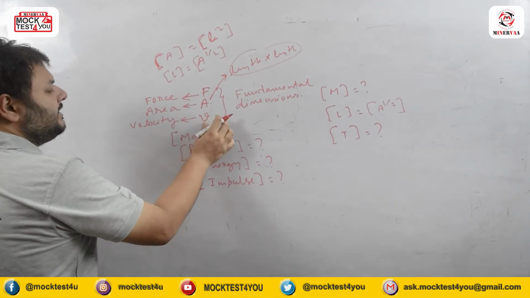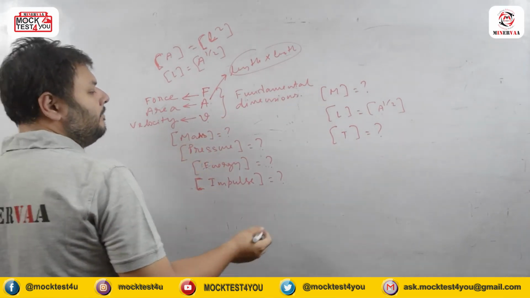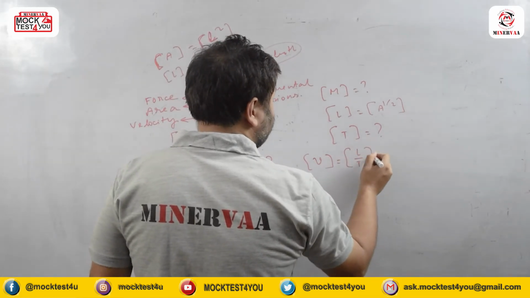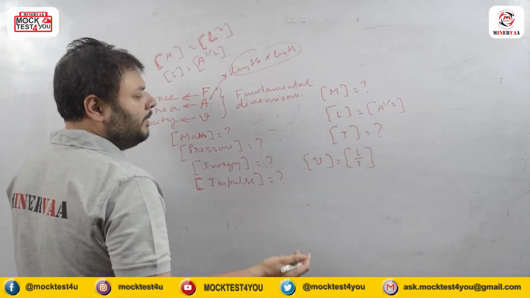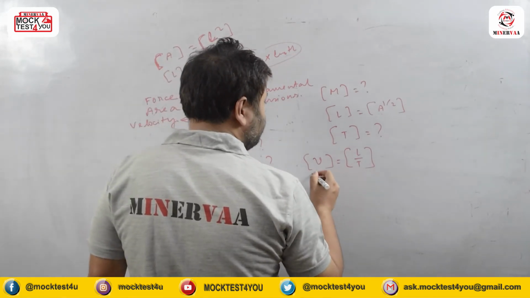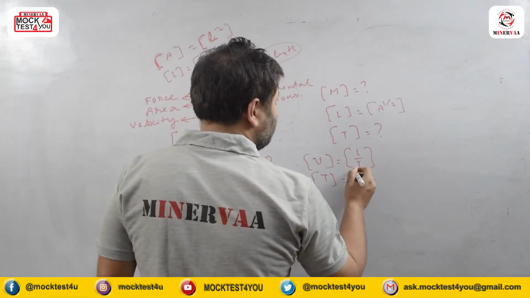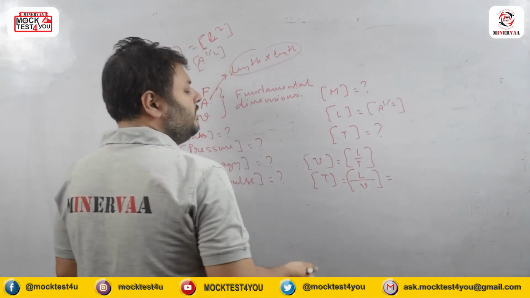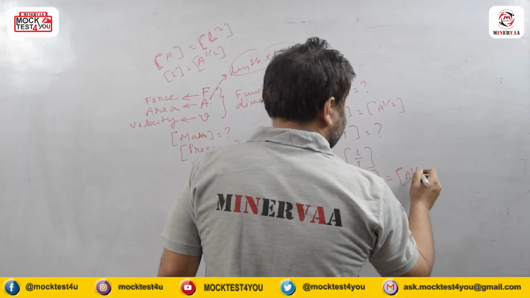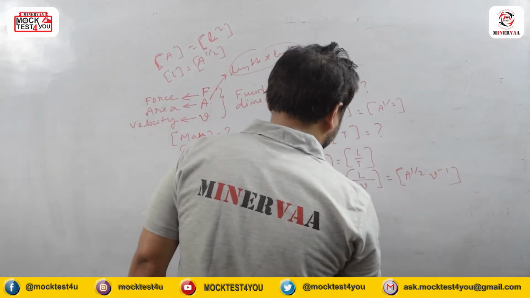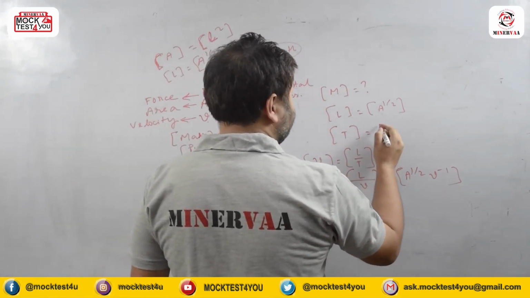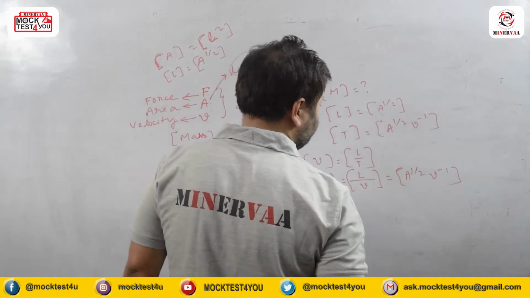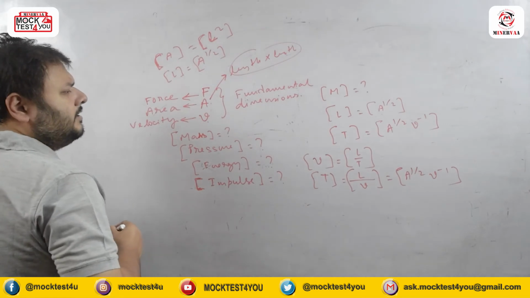We know that velocity is actually displacement by time. So if I write V, that is actually L by T, right? So T will be simply L by V. So L is A to the power half into V inverse. What do I get? A to the power half into V inverse. This will be the time dimension.